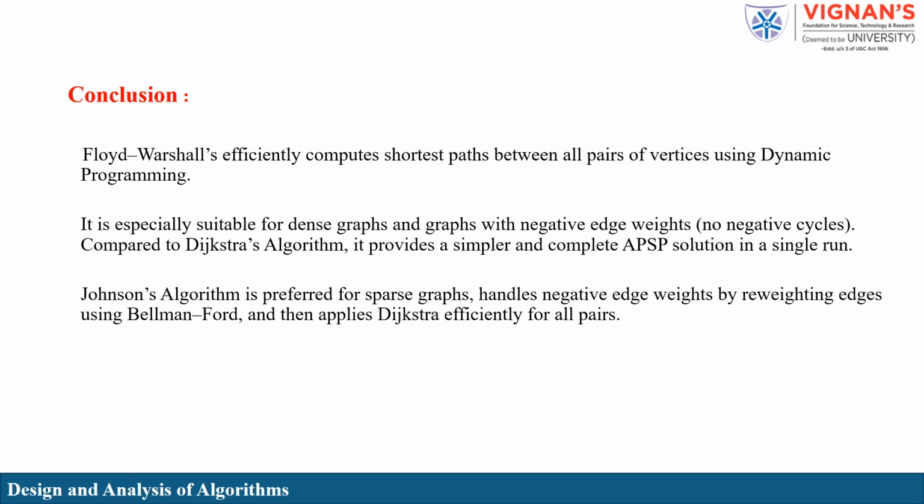Floyd-Warshall efficiently computes shortest paths between all pairs of vertices using dynamic programming. It is especially suitable for dense graphs and graphs with negative edge weights, no negative cycles. Compared to Dijkstra's algorithm, it provides a simpler and complete APSP solution in a single run. Johnson's algorithm is preferred for sparse graphs, handles negative edge weights by reweighting edges using Bellman-Ford, and then applies Dijkstra efficiently for all pairs.